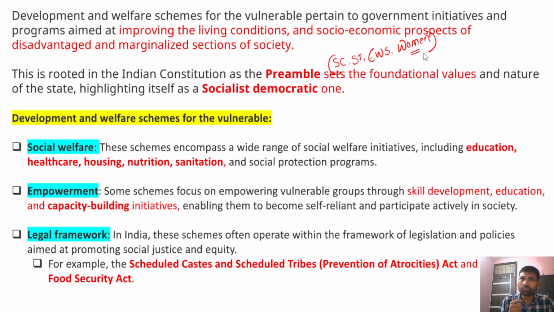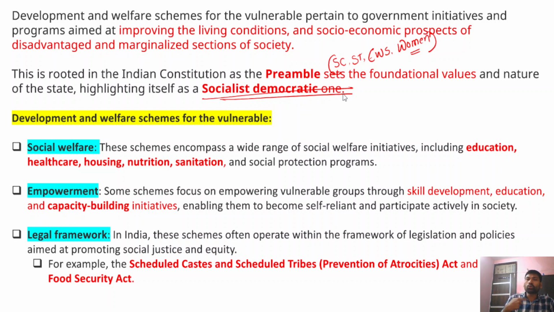Now, if you look at India's preamble, the preamble has clearly mentioned that India is a socialist state. In the preamble itself, it is mentioned that India is a socialist democracy. So socialist democracy essentially means that the state will take into consideration the existing inequalities among the different sections of the people, and the state will also take several initiatives for the upliftment of the weaker sections.